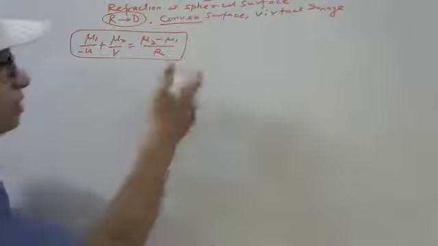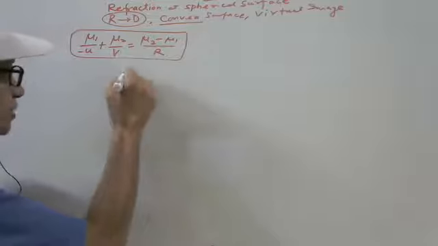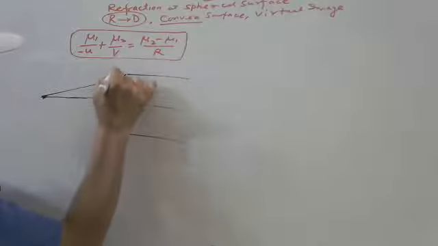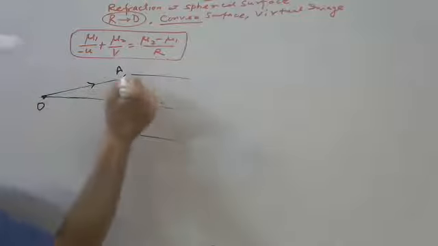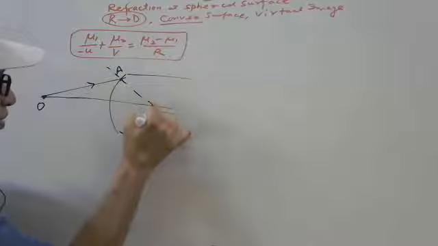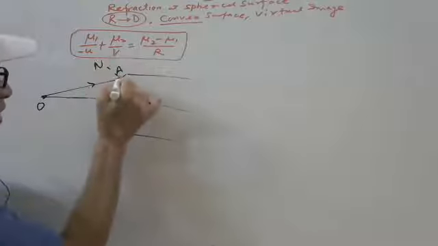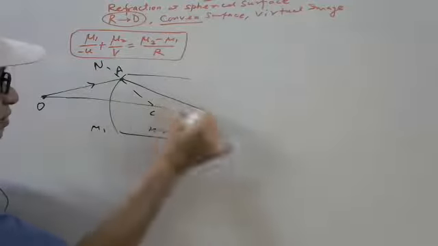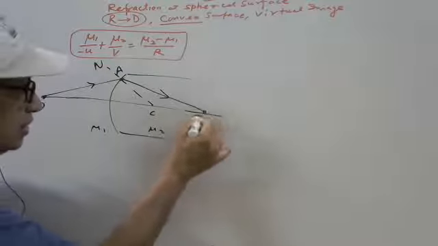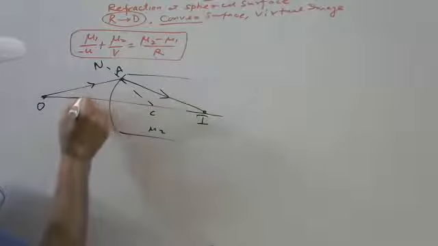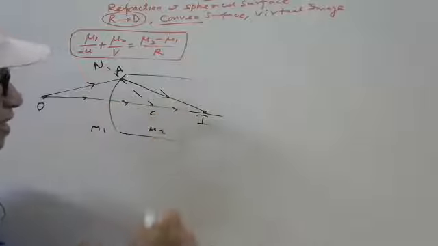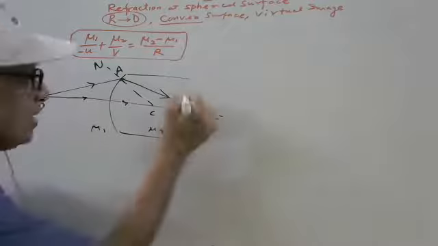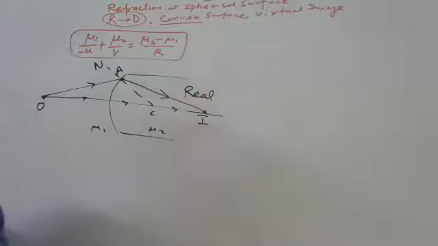So the real image we have seen yesterday. Just repeating this: suppose this is the object, O is the object, and this is the normal, C, and this is the incident ray. It is moving from rarer to denser medium, then it bends towards the normal, and here we are getting the image. This is the principal axis, this is one ray coming here, and after refraction they are intersecting here really, so we are getting the real image.